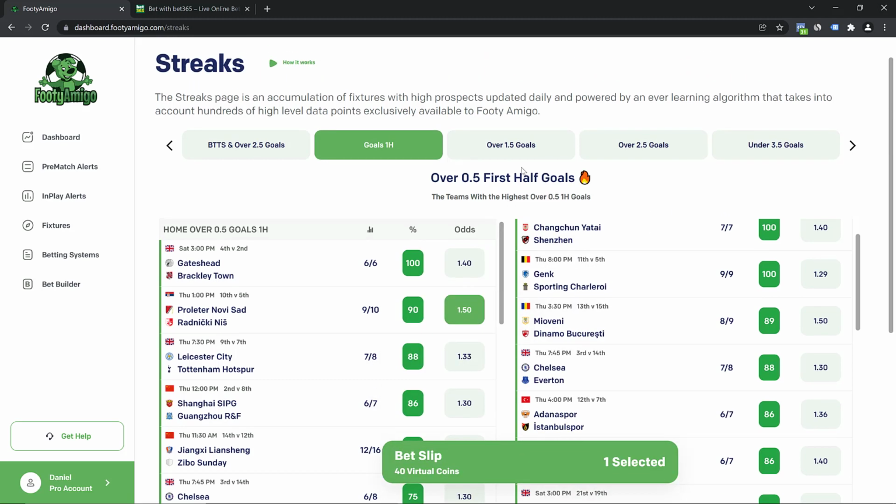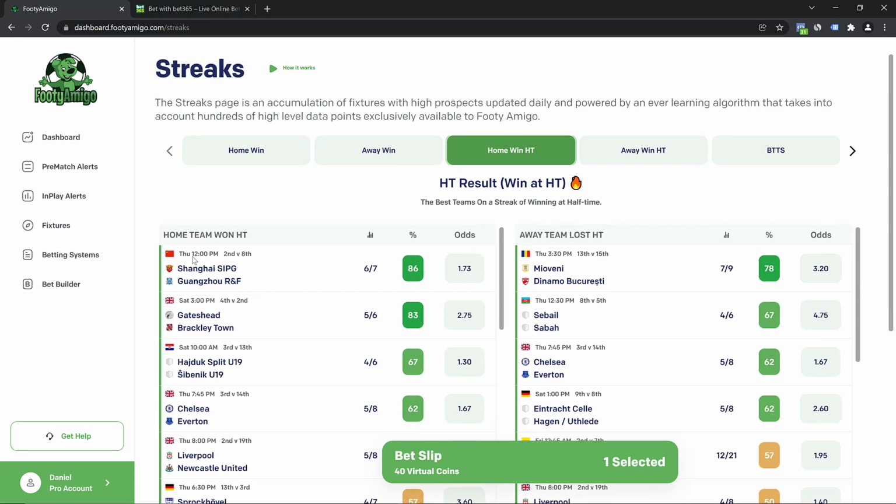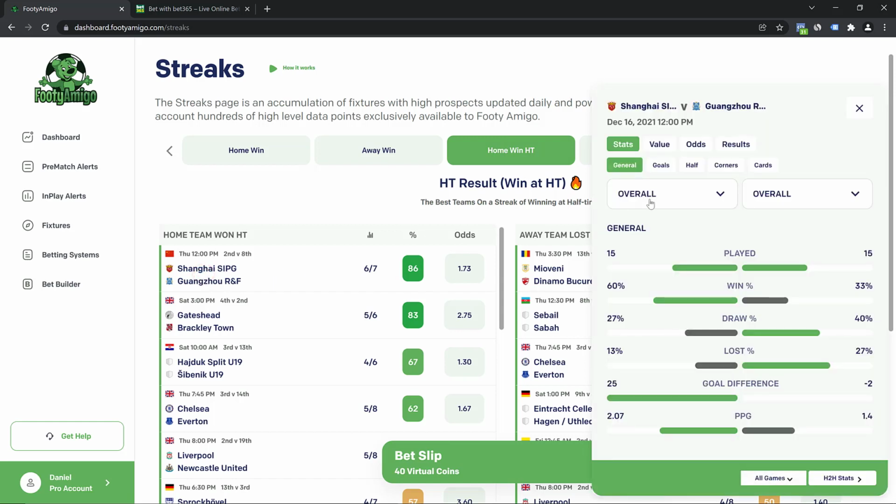Another market that I really like, let me find another market, is the home win at halftime. As you can see, there is a game at 12 p.m. whereby this home team have always won at halftime. They've had 6 out of 7 games where they've won at halftime. And if I click on them, I can actually see some more stats.